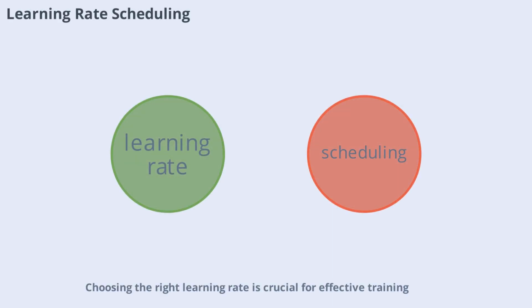Choosing the right learning rate is crucial for effective training. Learning rate scheduling involves adjusting the learning rate during training, often reducing it as the model converges. Popular schedules include step decay, exponential decay, and cyclical learning rates. Proper scheduling can lead to faster convergence and better final performance.